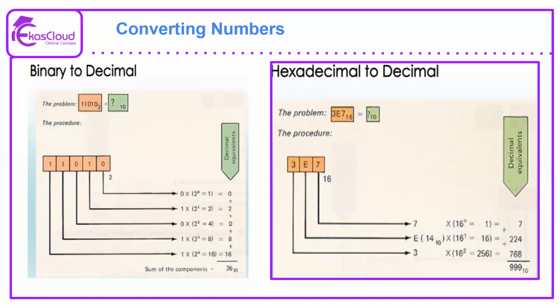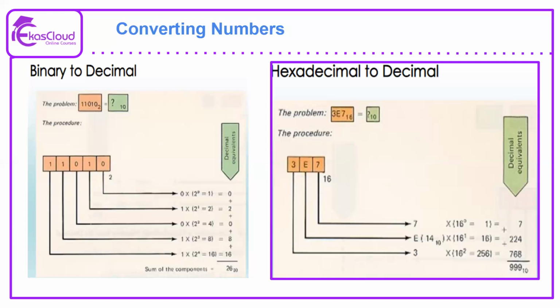How do we convert from hexadecimal to decimal? We have an example here, 3E7, which is in hexadecimal notation. How are we going to convert that into decimal values? Again, we start from the rightmost digit, which is the least significant bit, and move to the left, where the most significant digit is 3. We start with 16 to the power of 0, which is 1. So 7 multiplied by 1 is 7. The second is E, which is equivalent to 14 in decimal notation.